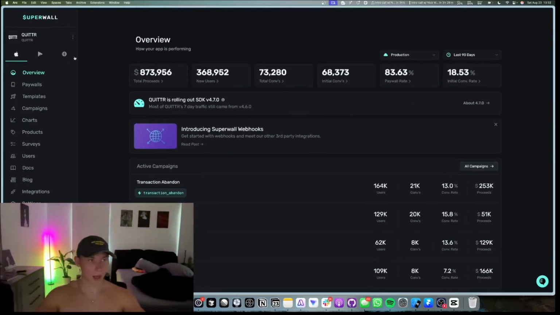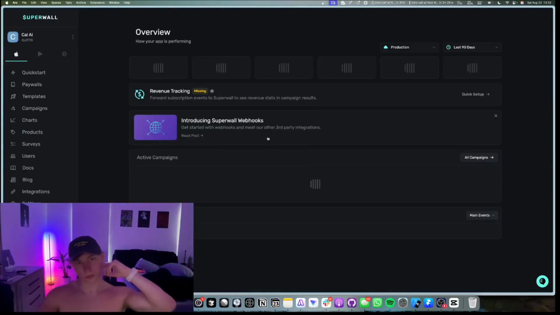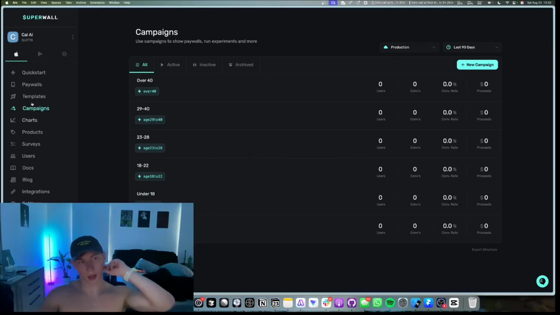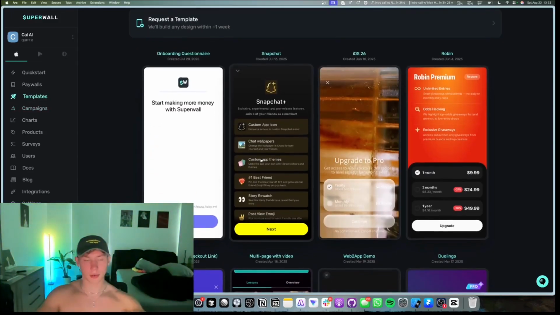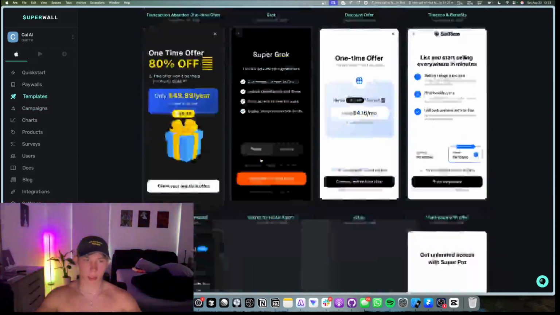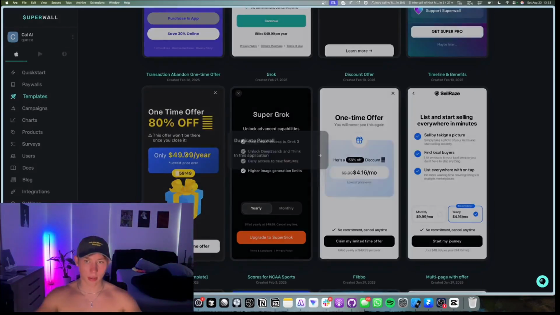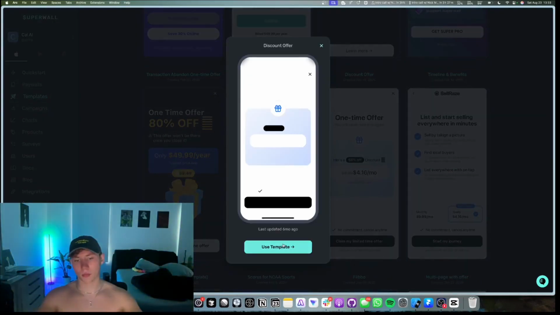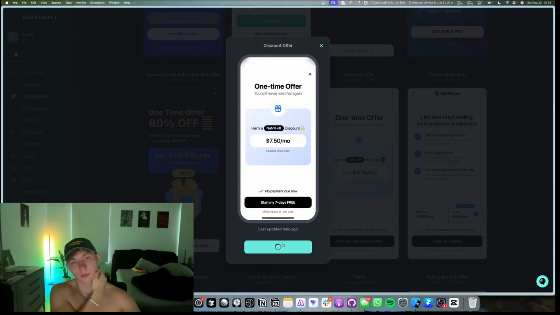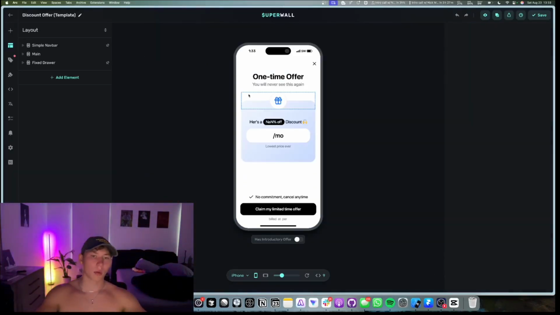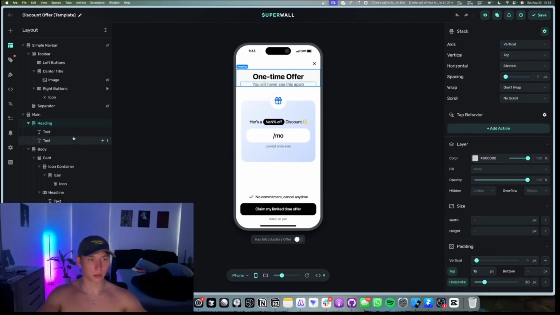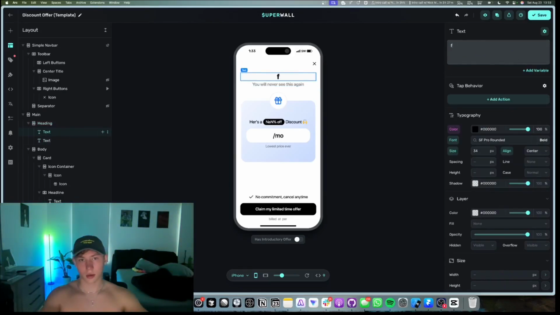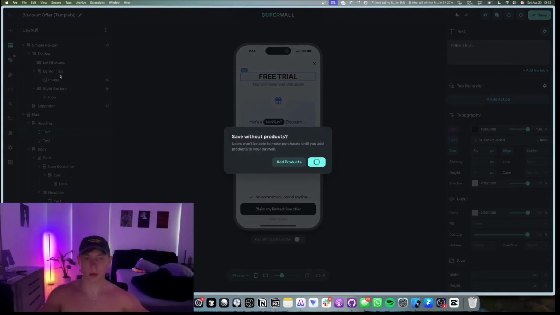So we'll go to CaliAI, and we'll just go to templates. Let's find a free trial-ish template. Something like this. Actually, this is better. So we'll use this template. We'll call it free trial. Free trial, you will never see this again, etc. We don't need to add a product. You guys can add a product after the fact.